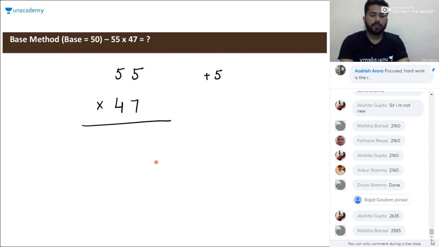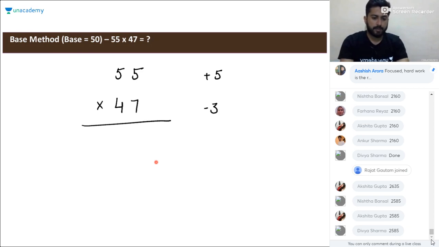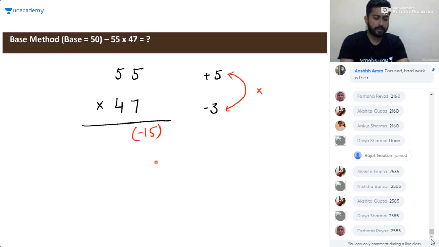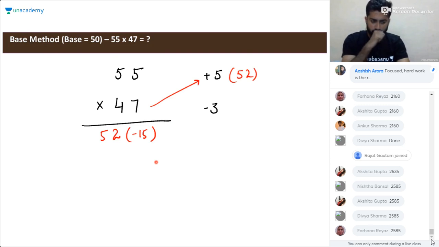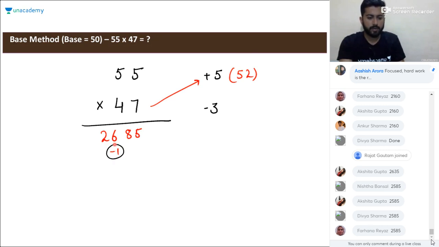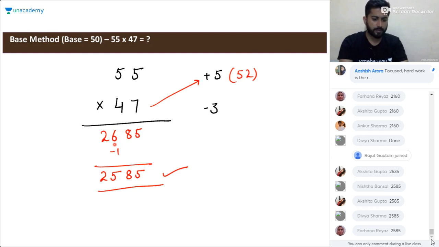The deviation from 50 is +5 and -3. Multiplying +5 and -3, it will be -15. And 55 minus 3 will be 52, and 47 plus 5 will be 52, the same in both cases. So we'll write 52 here. The next step will be dividing it by 2, which gives 26. Now the next thing is taking carry. We take one carry from the 6 and subtract this 15 from 100. So it will be 85, and we need to subtract 1 from here because we took carry from 6. So it will be 2585. That is the product here. Clear?